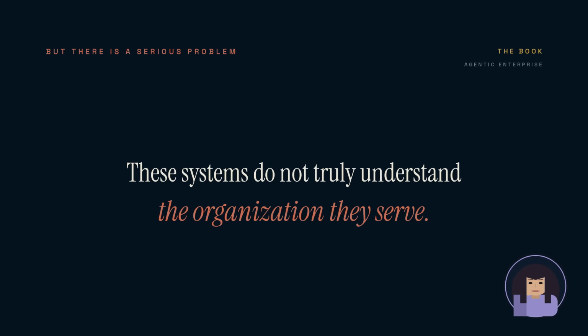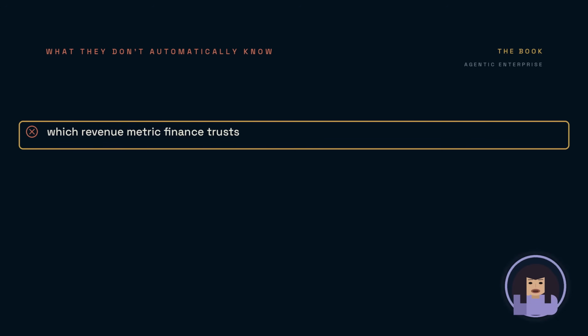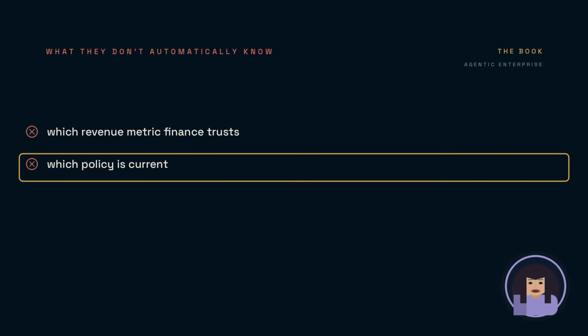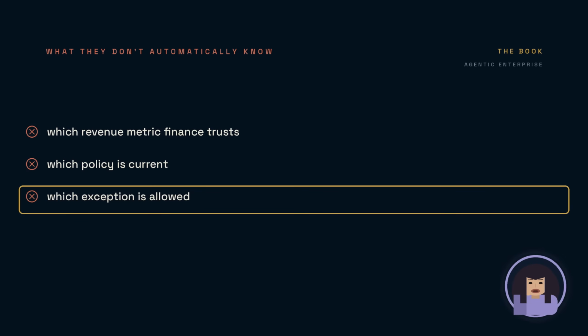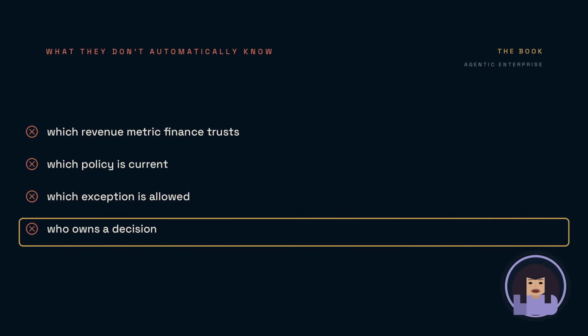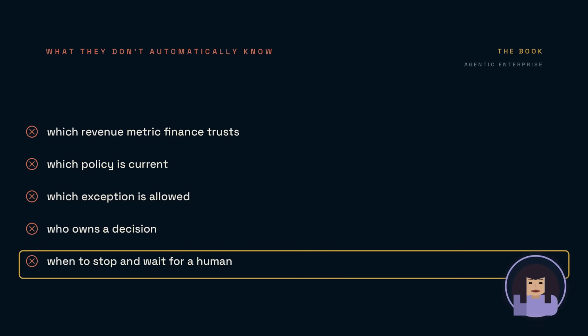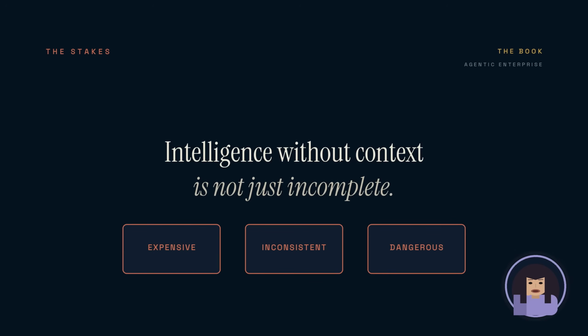Most of these systems still do not truly understand the organization they are expected to serve. They may know the world, they may not know your business. They do not automatically know which revenue metric finance trusts, which policy is current, which exception is allowed, who owns a decision, or when an action must stop and wait for a human. In the agentic era, intelligence without context is not simply incomplete. It can become expensive, inconsistent, and dangerous.